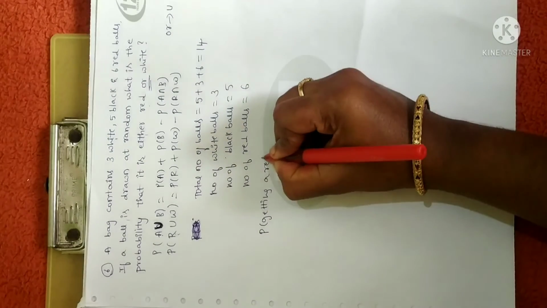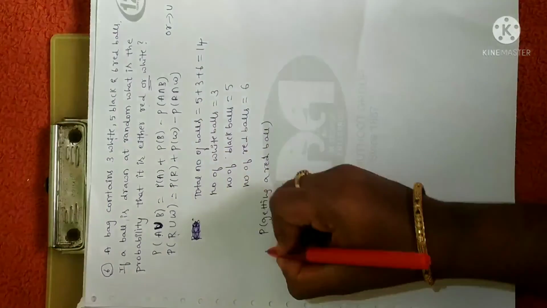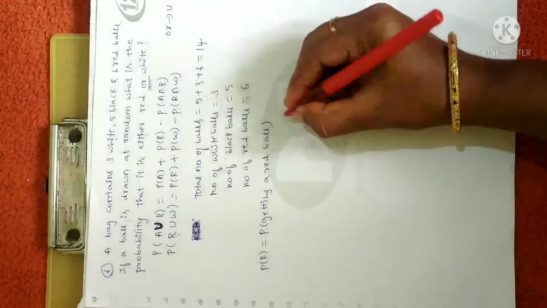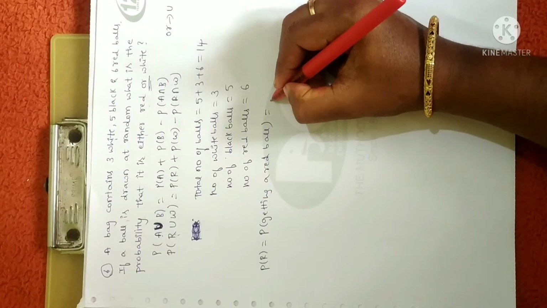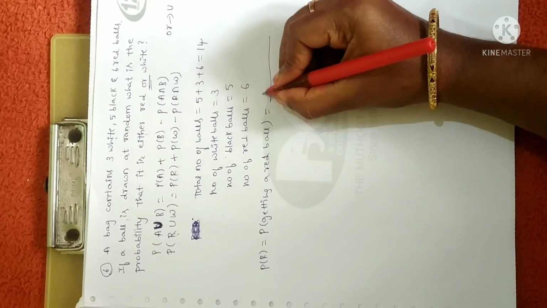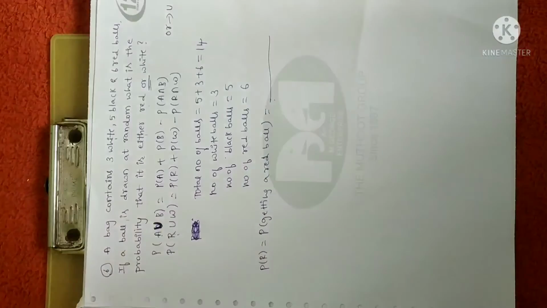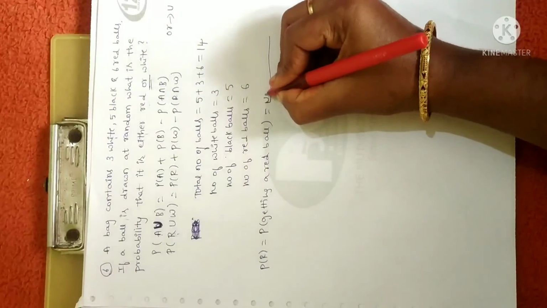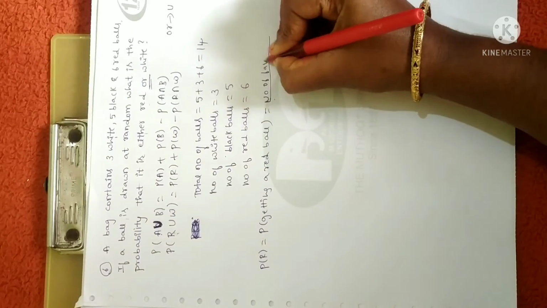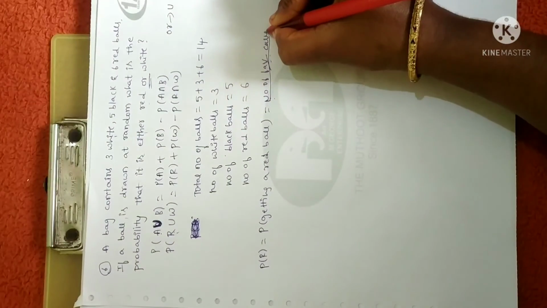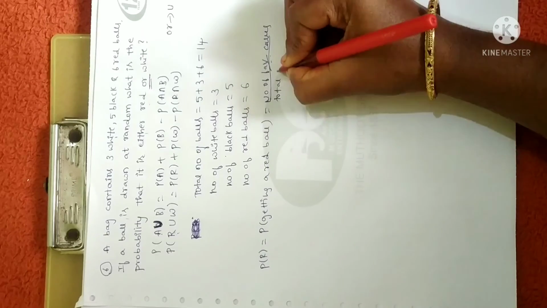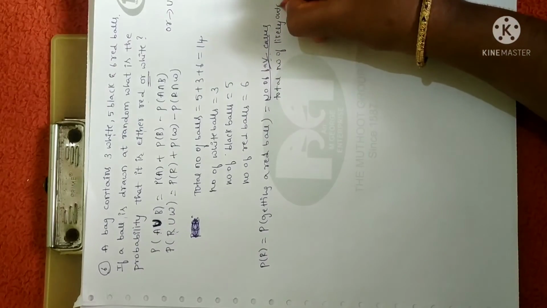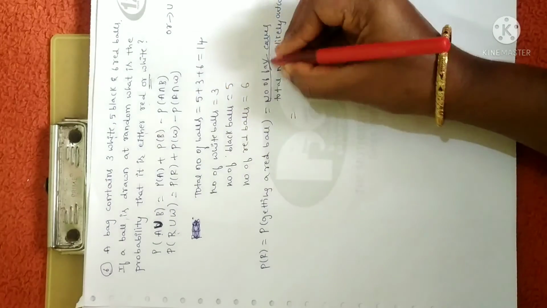Now let me write probability of getting a red ball. That is the probability of R. You just write down the formula here again. I have already given it in a list. So you have to write down the formula: number of favorable cases divided by total number of likely outcomes.